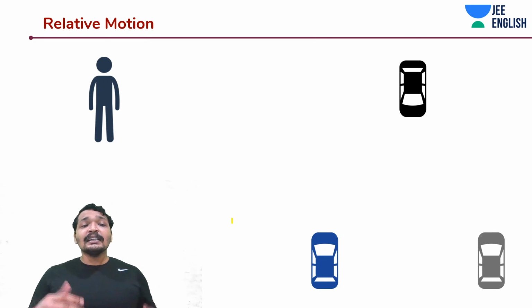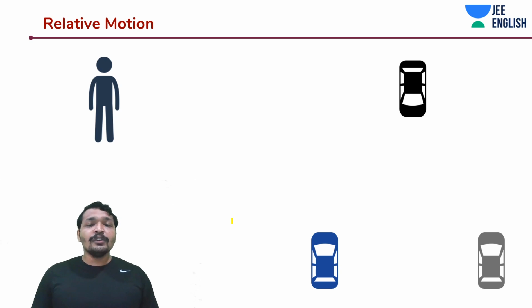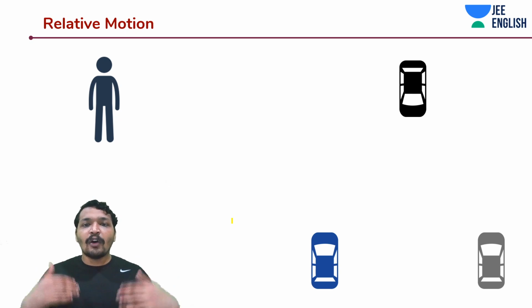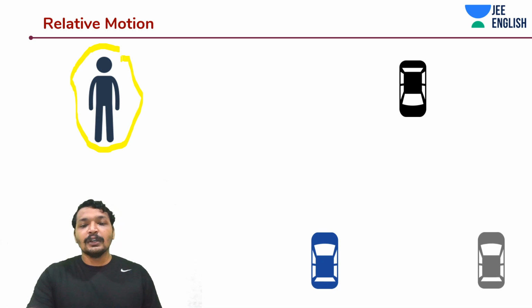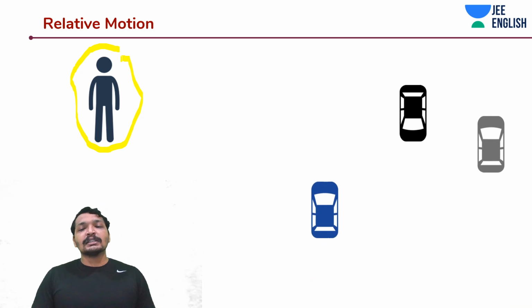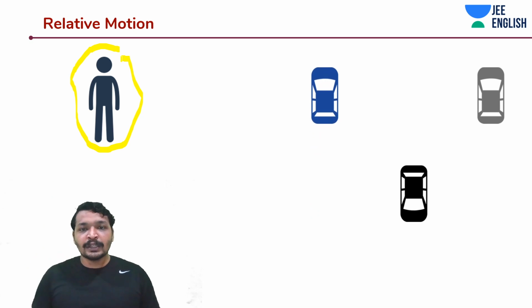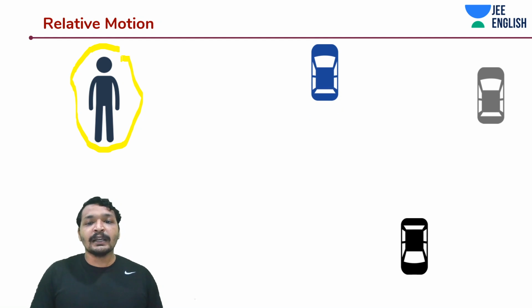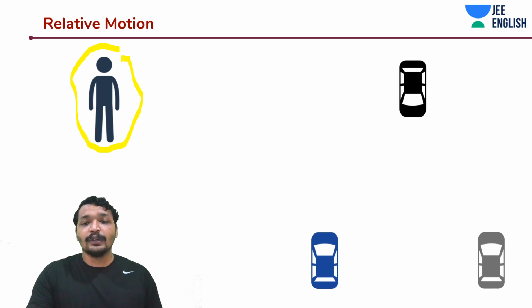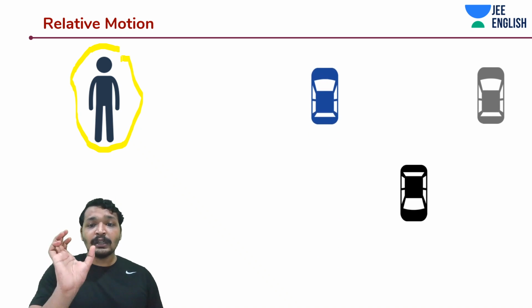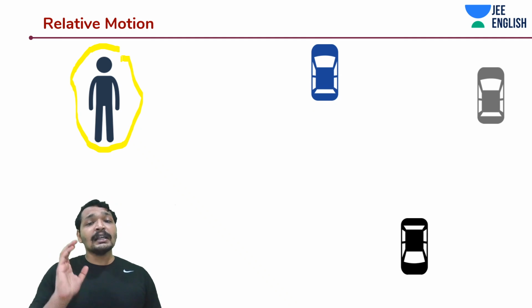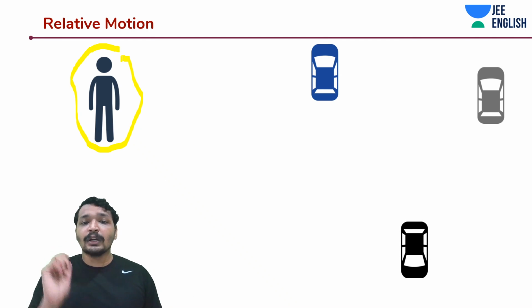Now let's understand this relative motion concept, with a stationary observer or if the observer is moving. So in this case, let's say that this is you observing these cars moving. You will pretty intuitively see that these cars are moving. The black car is moving in the downward direction, whereas the blue and the grey car are moving in the upward direction. The grey car is moving with more speed and the blue car with lesser speed. The grey car is moving in the same direction as the blue car, but slower than the blue car.